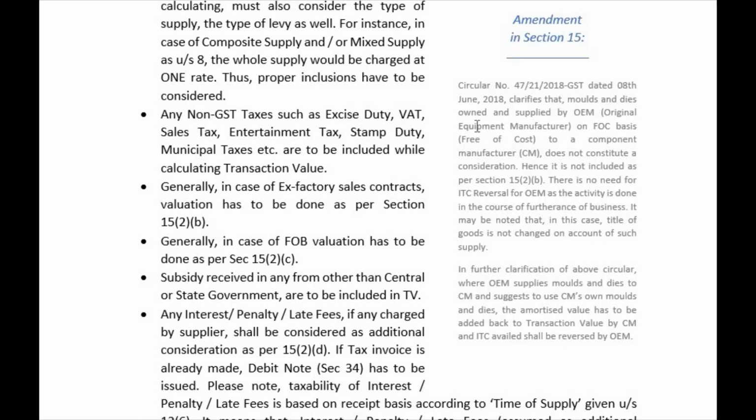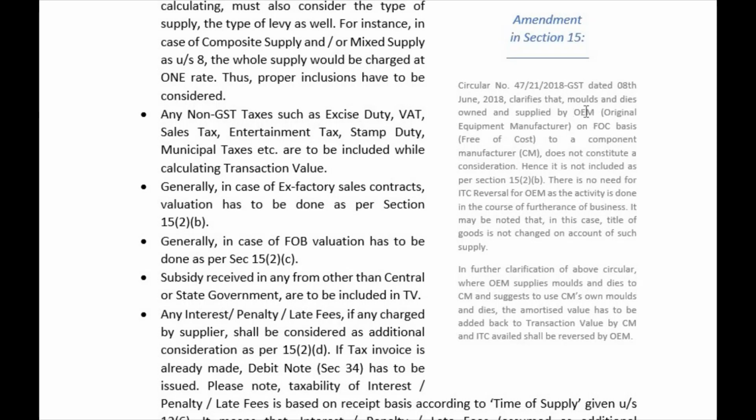If molds and dies are owned and supplied by the car manufacturer on free of cost basis, FOC, to a component manufacturer, to a tire manufacturer, it does not constitute a consideration. Why? Because there is no consideration involved. Hence, it is not included as per section 15.2b. Understood? If it is not a consideration, it is not a supply, and therefore it should not be calculated. There is no need for ITC reversal for the OEM, as the activity is done in the course of furtherance of business.